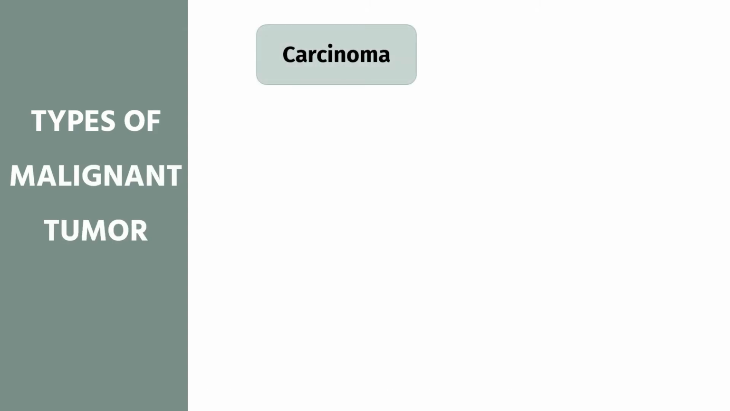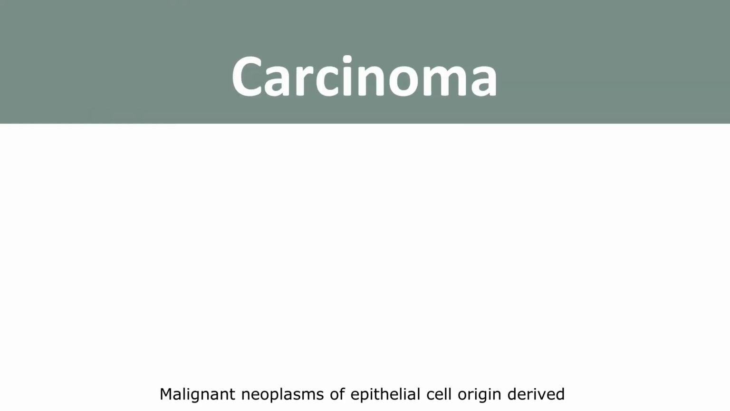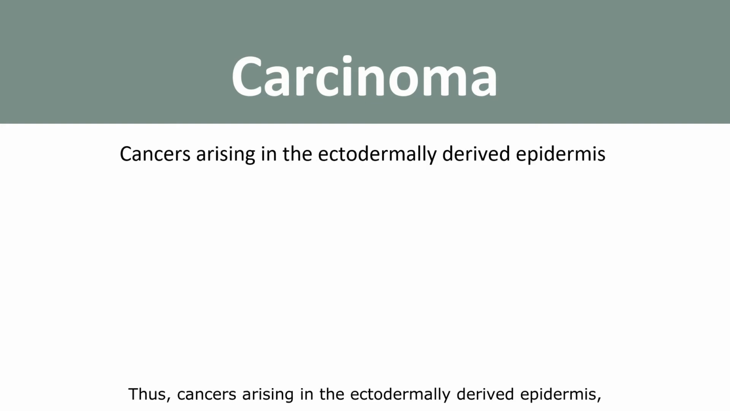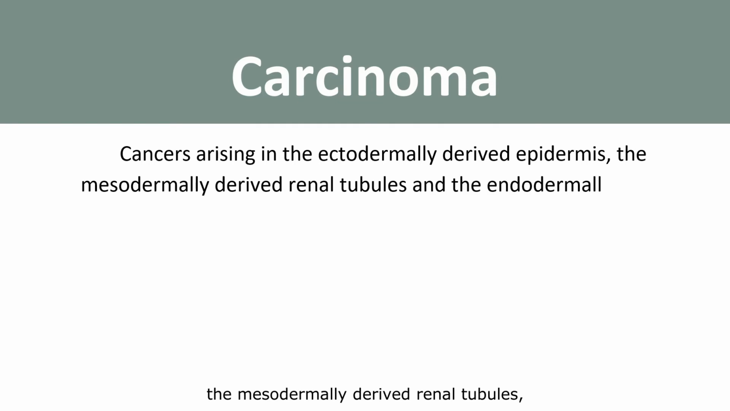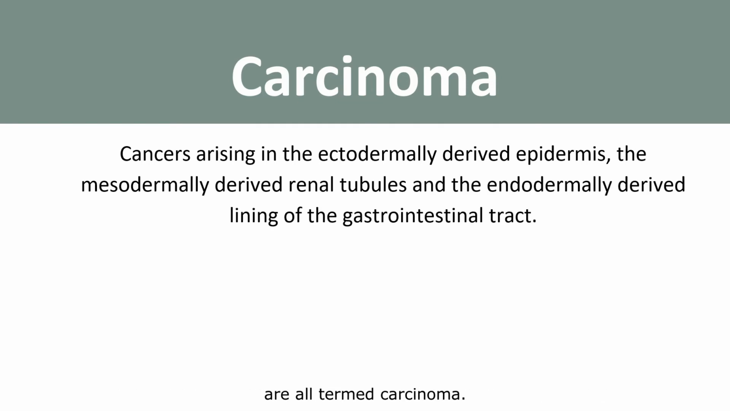Malignant tumors that are collectively referred to as cancer can be divided into a few types, including carcinoma, sarcoma, myeloma, leukemia, lymphoma, and mixed tumors. Malignant neoplasms of epithelial cell origin derived from any of the 3 germ layers are called carcinoma. Thus, cancers arising in the ectodermally derived epidermis, the mesodermally derived renal tubules, and the endodermally derived lining of the gastrointestinal tract are all termed carcinoma.